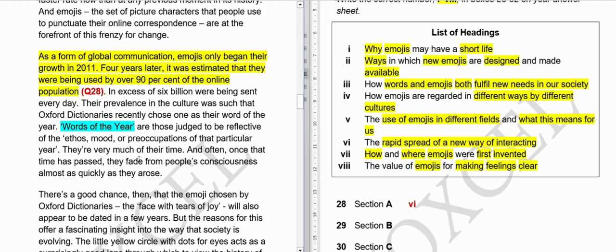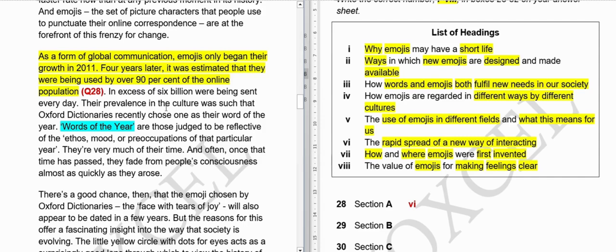And once the time has passed, they fade from the consciousness almost as quickly as they rose. So people forget about them. They are erased from their consciousness as quickly as they reached a height of popularity, something like that.